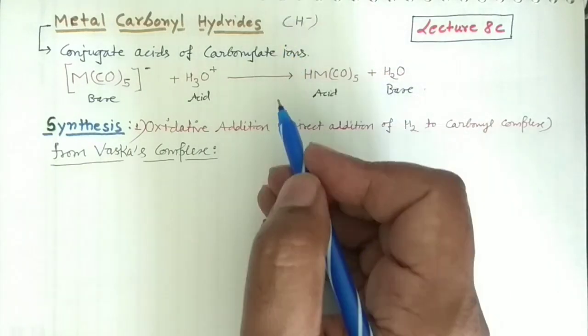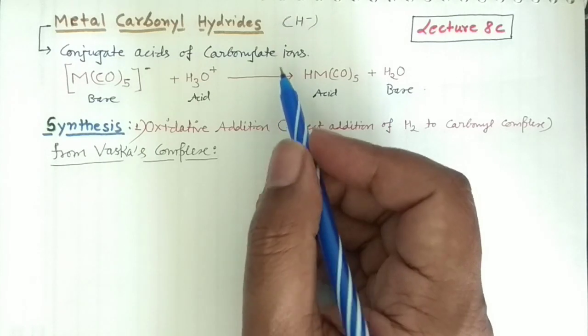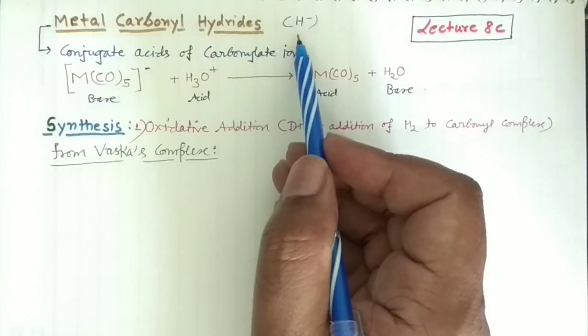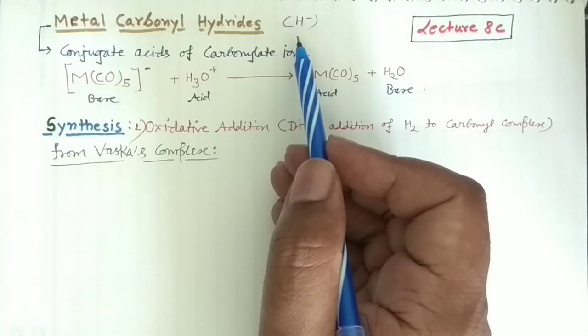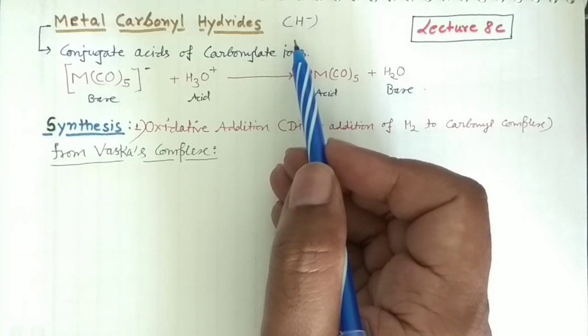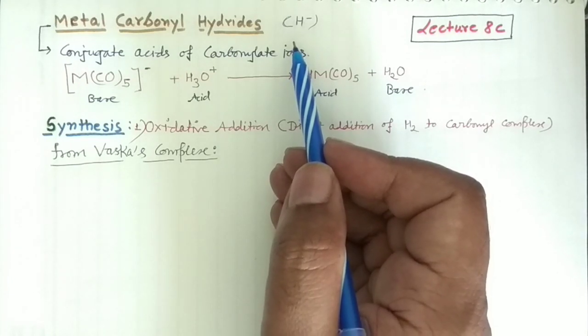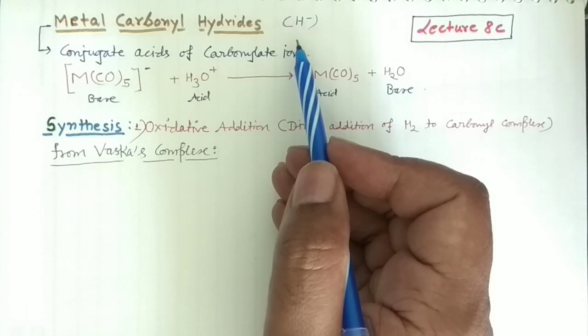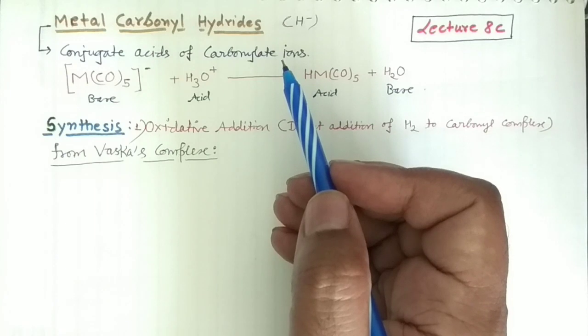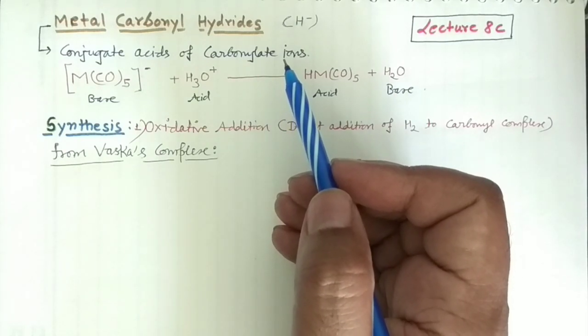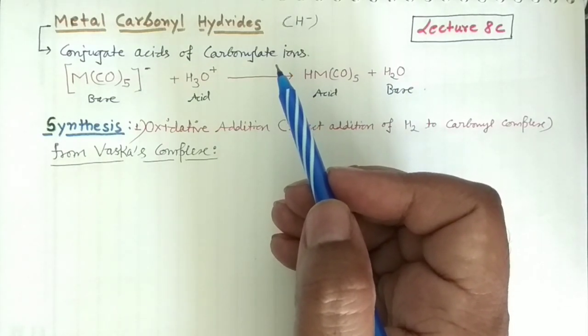That means it gets a shared pair of electrons. But this hydride chemistry is quite confusing, since in metal carbonyls this hydrogen is present as the hydride, but sometimes we can remove this hydrogen as the proton, so they are acidic also. So in some ways these metal carbonyl hydrides are quite difficult to understand. On the one hand we are saying that the hydrogen is present as the negatively charged species, and on the other hand we explain the acidic behavior of these species. Okay, so we will see all these things one by one, right?